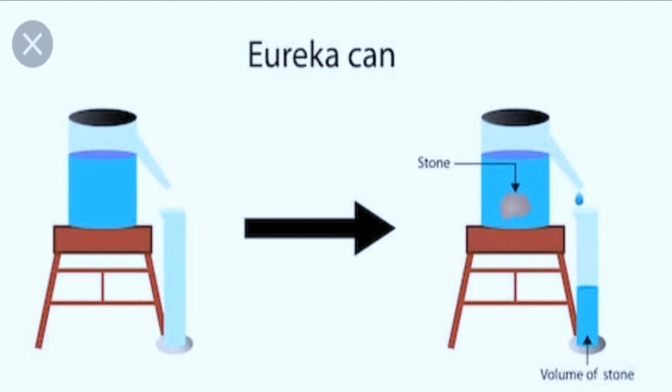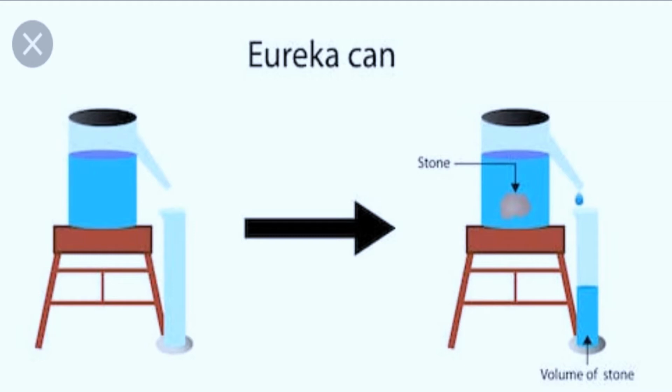Okay, first of all, you measure the mass of the stone. Then again you are going to measure the water you have collected in the measuring cylinder. That is the volume of the stone.